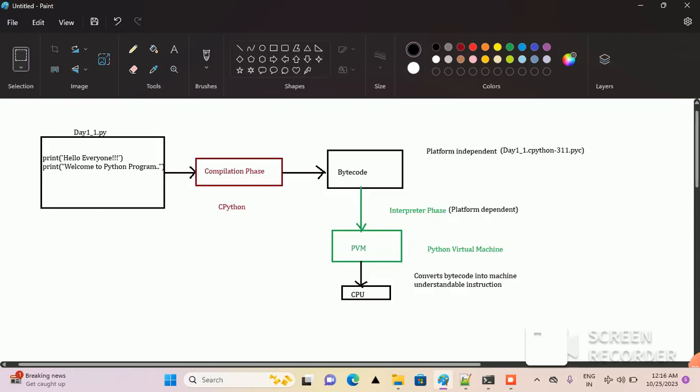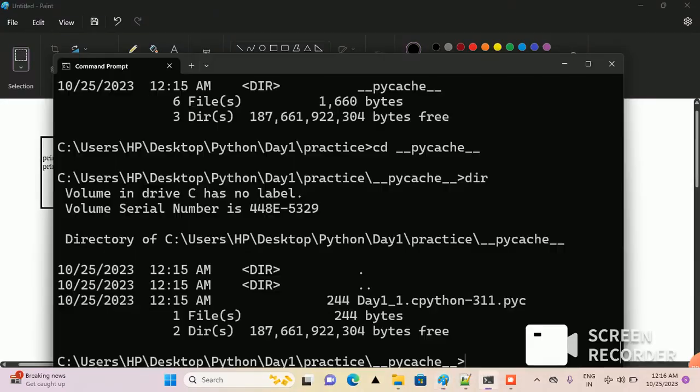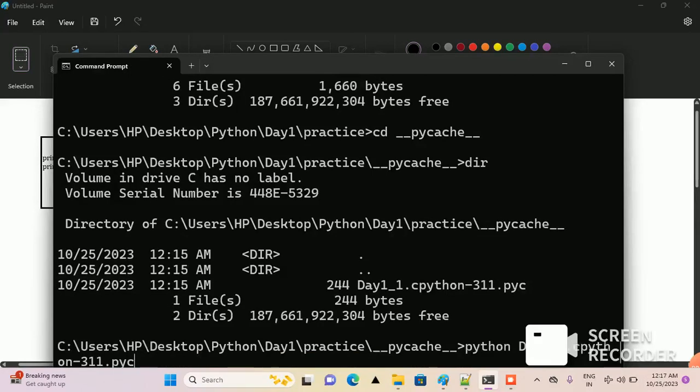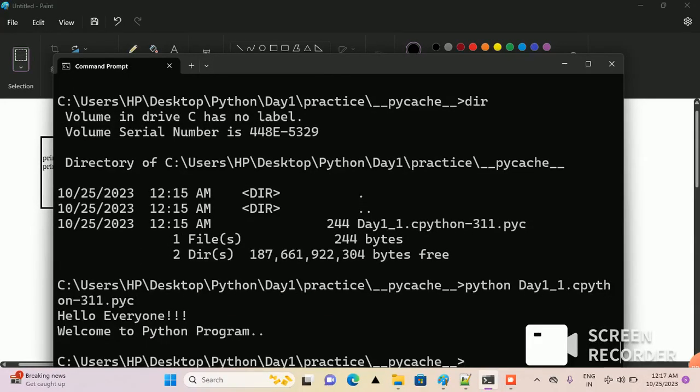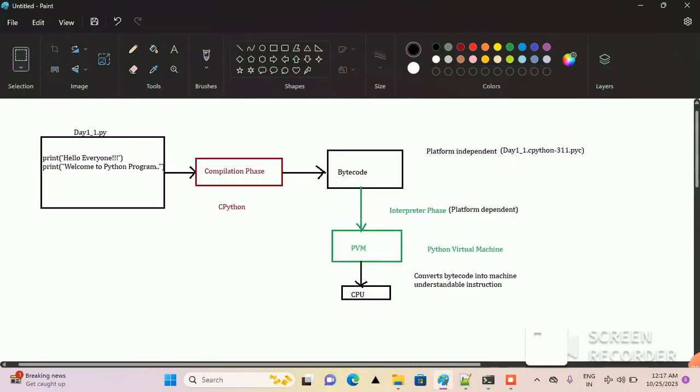311.pyc. It's platform independent. Platform independent means this is generated in Windows, but if I try to run this same program in Macintosh or Linux, it will run without any errors. So let's see if I try to run it over here, what will be the output? It is same. Hello everyone, welcome to Python program, right?